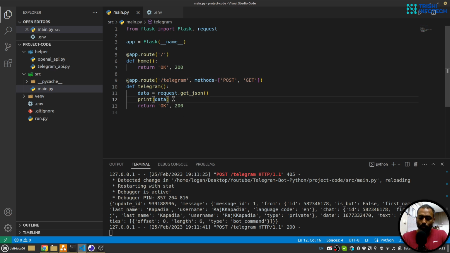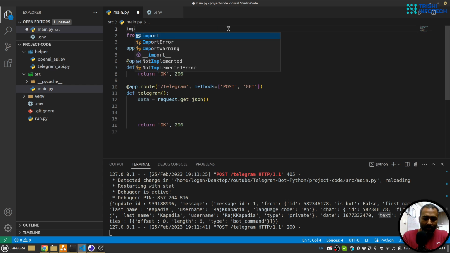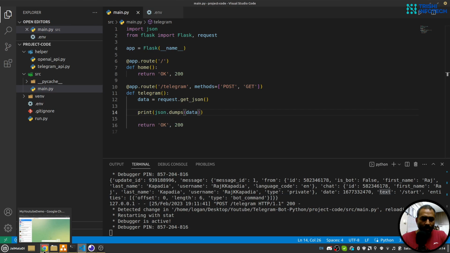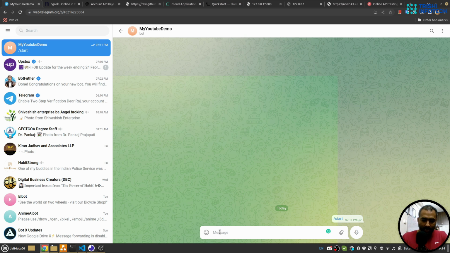Now what we will do is extract this text entity from the incoming message. If you look into this, let me do one thing so that we can visualize that clearly. Import json, and I'll print json.dumps of data. I'll come here, and let's say I just send hi.